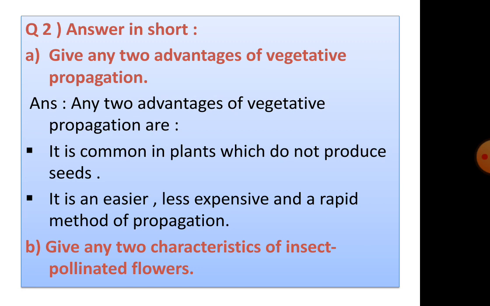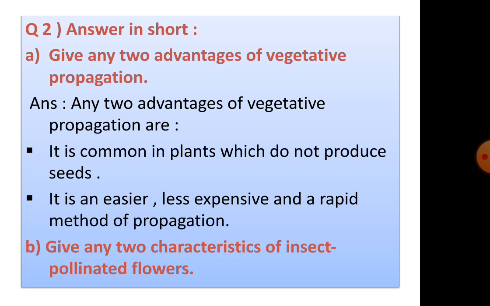Question 2. Answer in short. A. Give any two advantages of vegetative propagation. Any two advantages of vegetative propagation are: it is common in plants which do not produce seeds. It is an easier, less expensive and a rapid method of propagation.